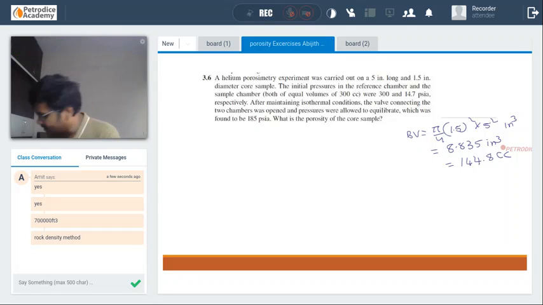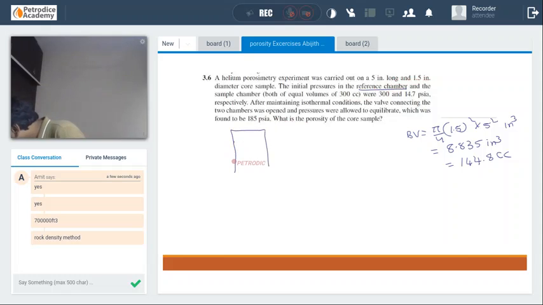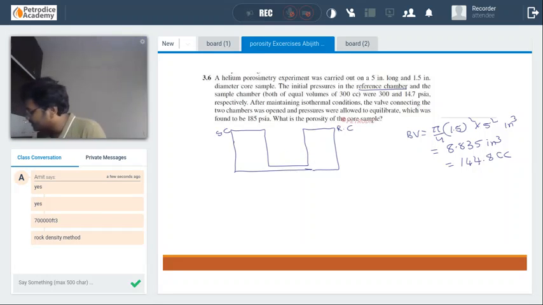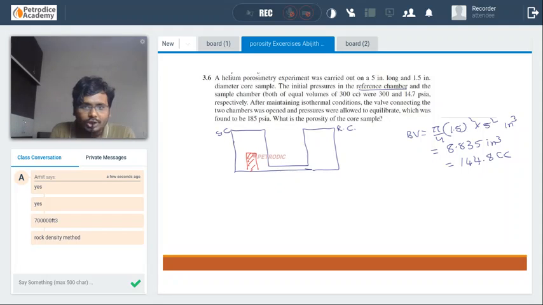And guys, if you can see here, reference chamber and sample chamber. Sample chamber is a chamber which has this sample in it. So let us draw it. So this is the sample chamber, this is the reference chamber. In this sample chamber, the core sample has been placed. Initially, both have equal volumes.